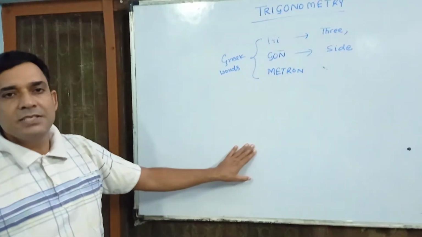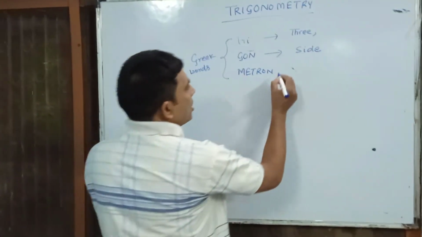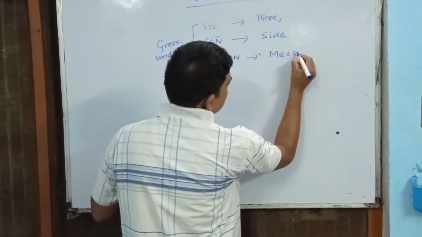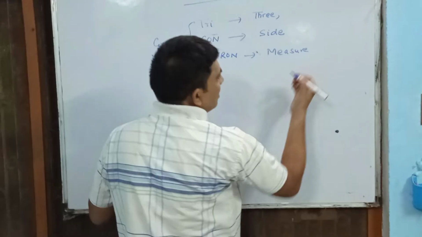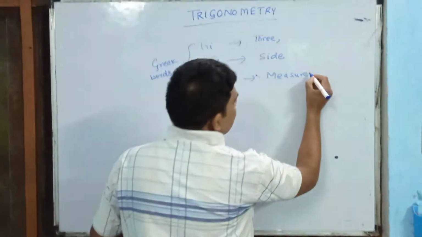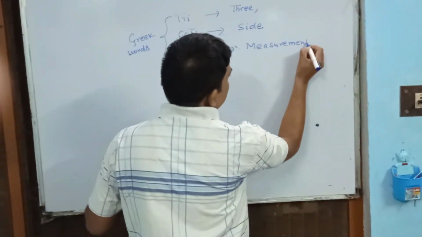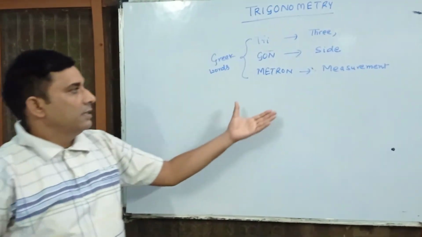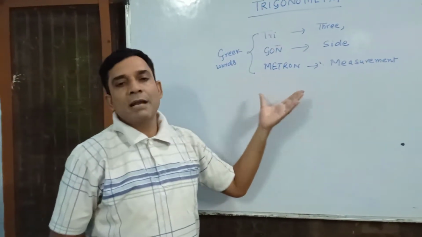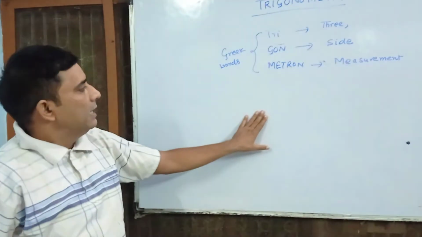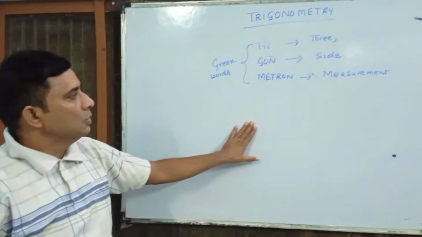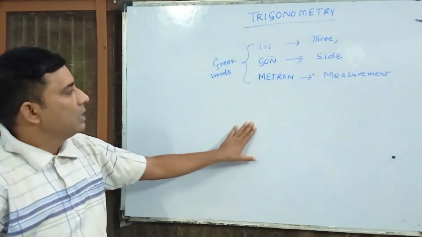And metron means to measure or measurement, as a noun measurement, or to measure as a verb. For example, in thermometer, thermos means heat and metron means measurement, an instrument used to measure the temperature.